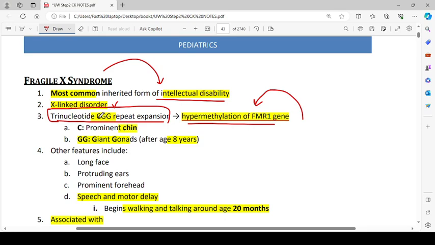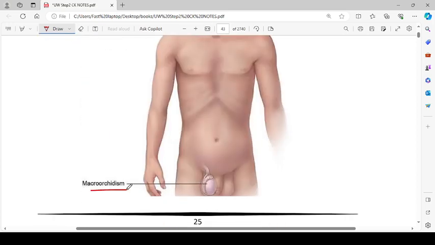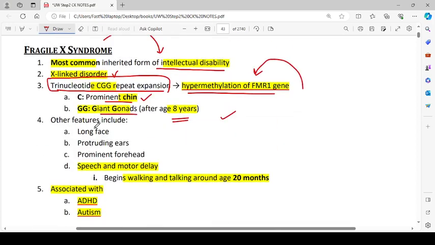So in these people, there is a prominent chin. So you can remember it by C. And GG means giant gonads after age of 8 years. So there will be a prominent chin and there will be giant gonads, as you can see, a prominent chin and macroorchidism. So other features include long face, protruding eyes, prominent forehead, speech and motor delay, begins walking and talking